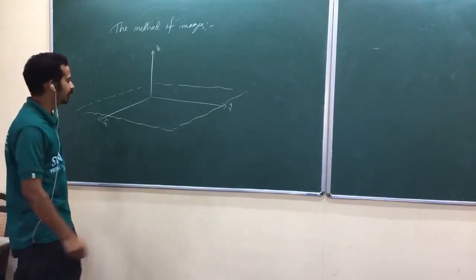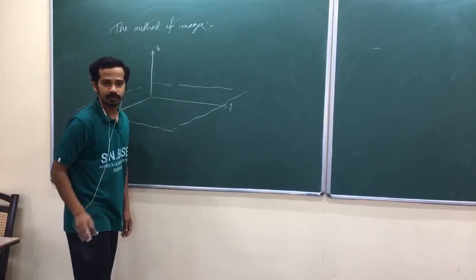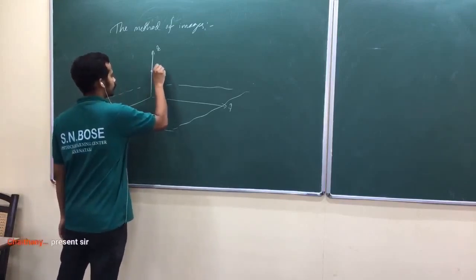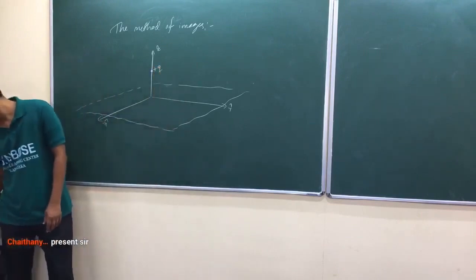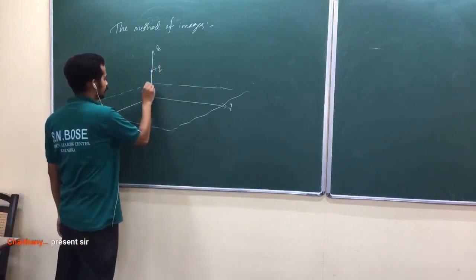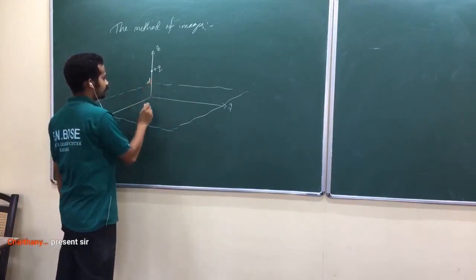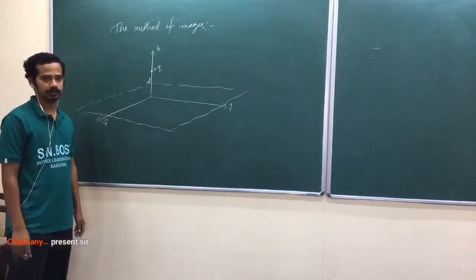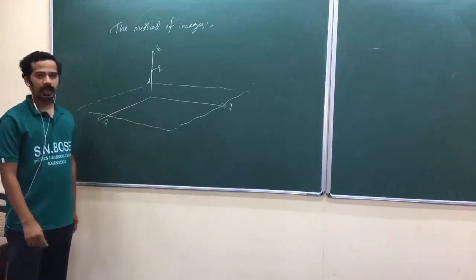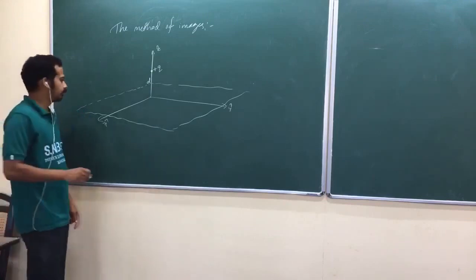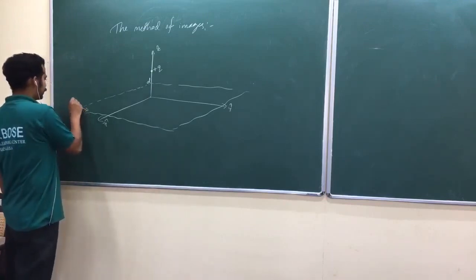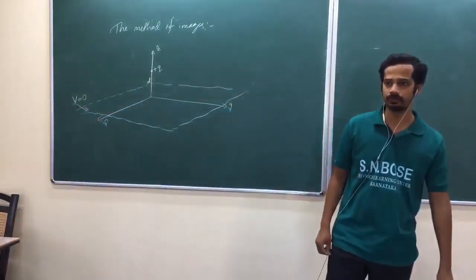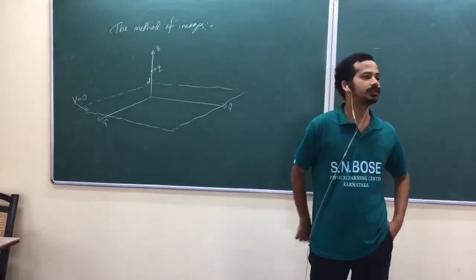And it was not charged initially. You are going to put a charge plus Q at a distance d above the plane. That conductor is on the xy plane, an infinite sheet. And what I do here is I am going to maintain this one at zero potential. You can ask a question: I can choose that one as zero potential.